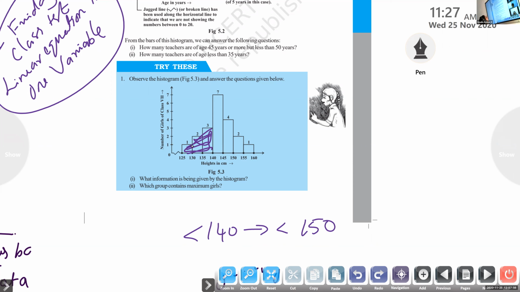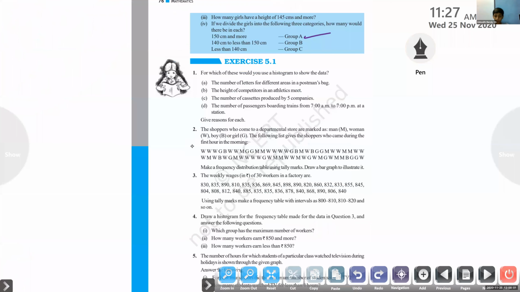Our class is up to 11:30, no? Okay, children, I will send some homework questions. I will send through WhatsApp, because the other teacher is waiting for the board. The question will be: first of all, you have to prepare a frequency distribution table, then draw the histogram.